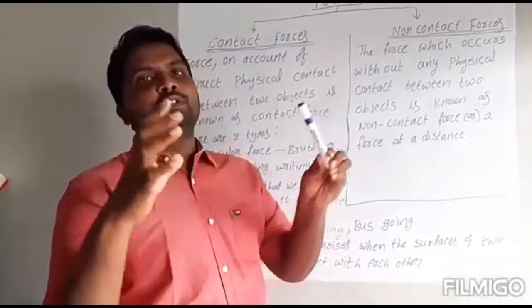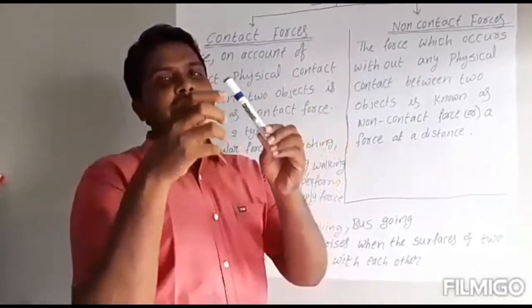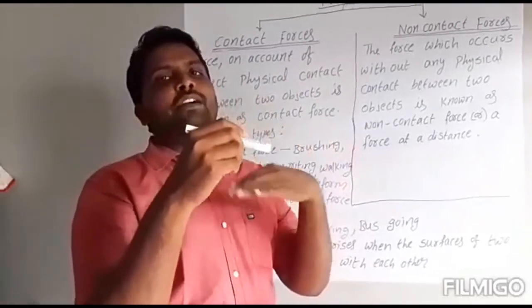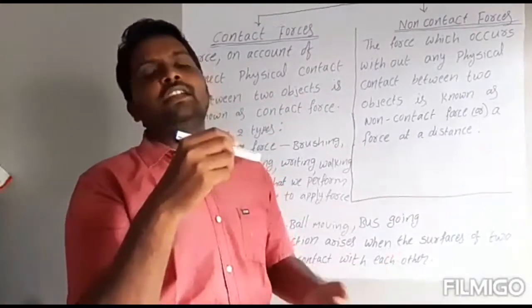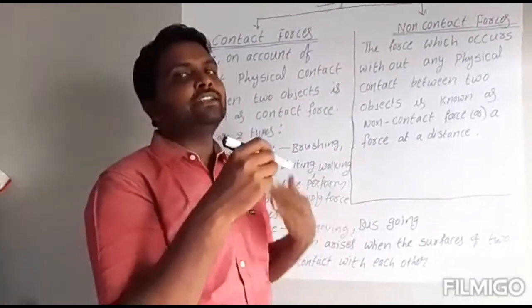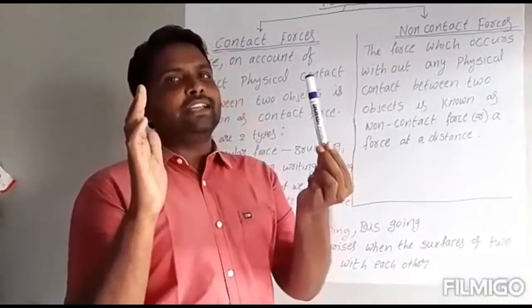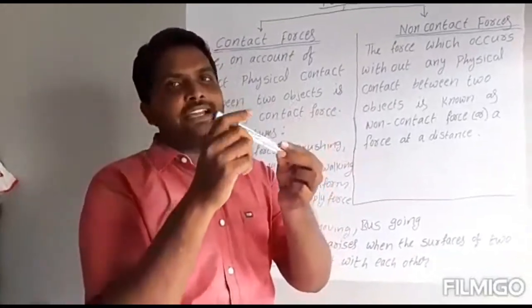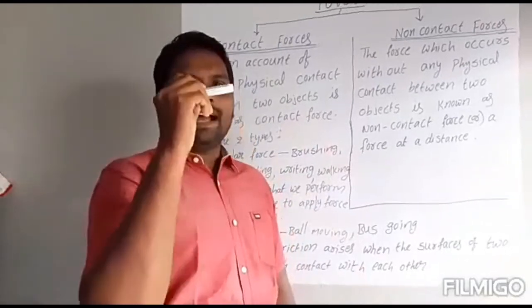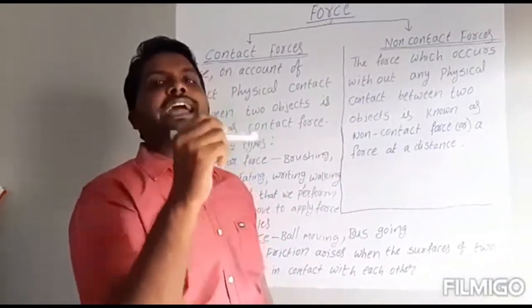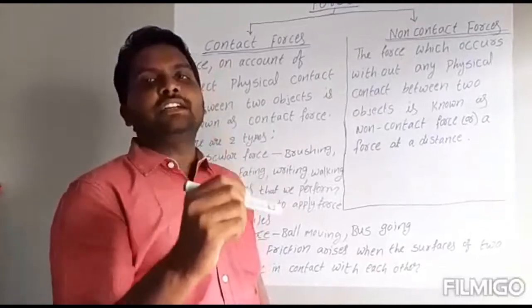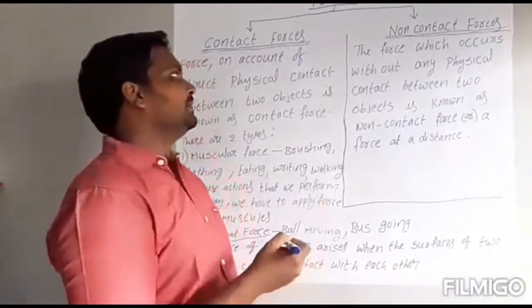Contact force means two objects are in contact with each other, and the force that arises at that time is called contact force. See here, hand is one object and this pen is one object. These two are in contact with each other and I am applying some force for writing. So this force we can call contact force.